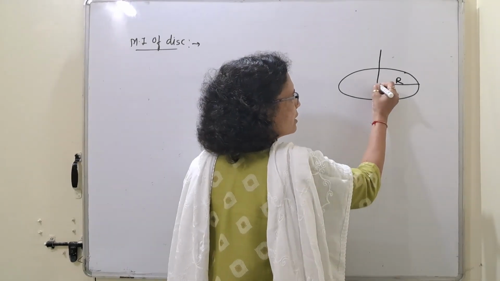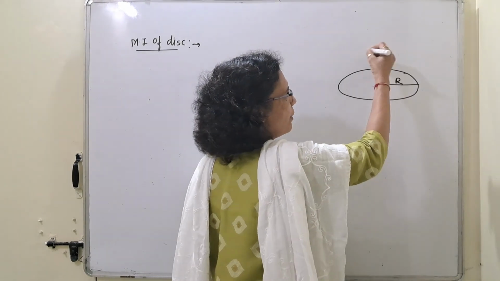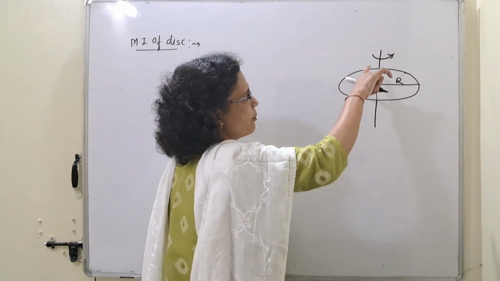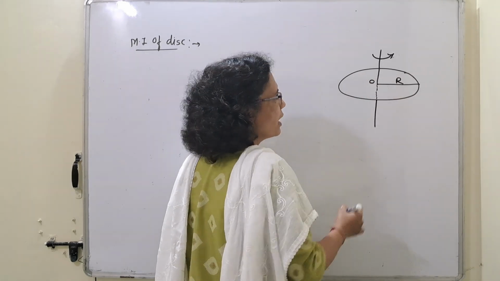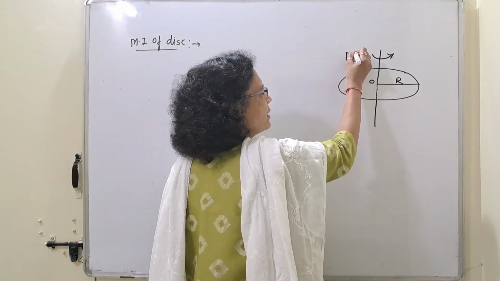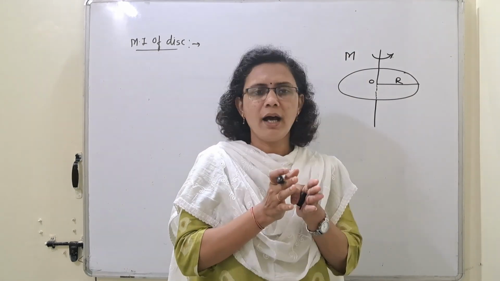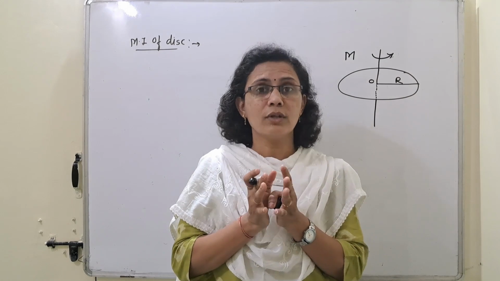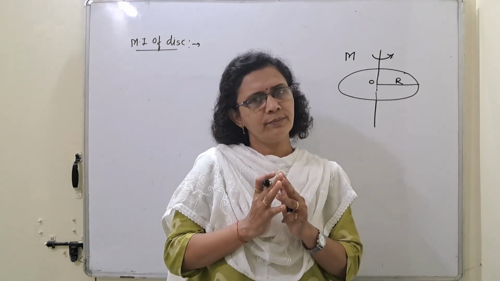This R is the radius, and it is rotating about the axis passing through its center. Let us consider this center as O. Assume that capital M is the mass of this disk, and the disk is uniform, that is, mass is uniformly distributed throughout the disk.